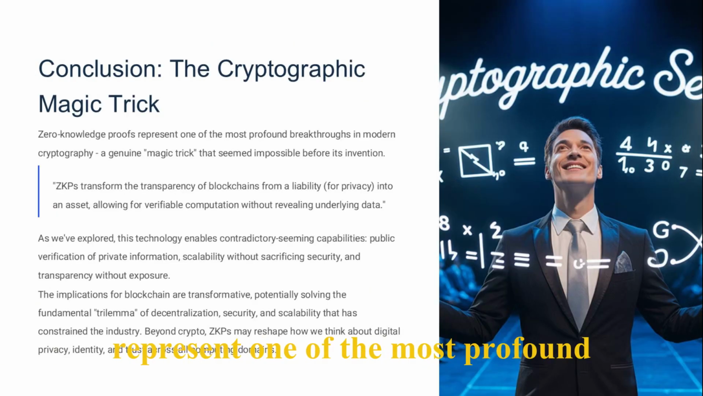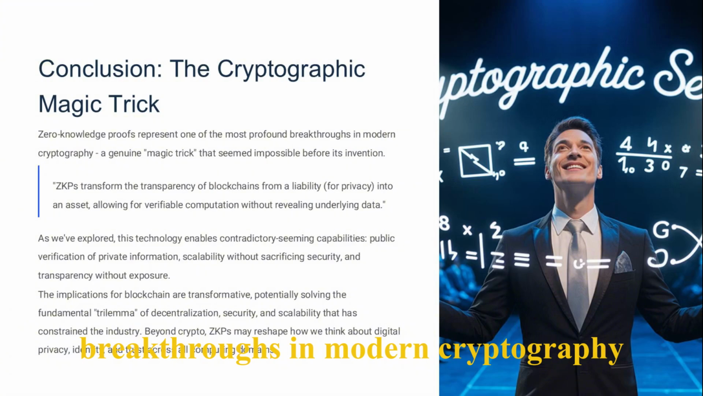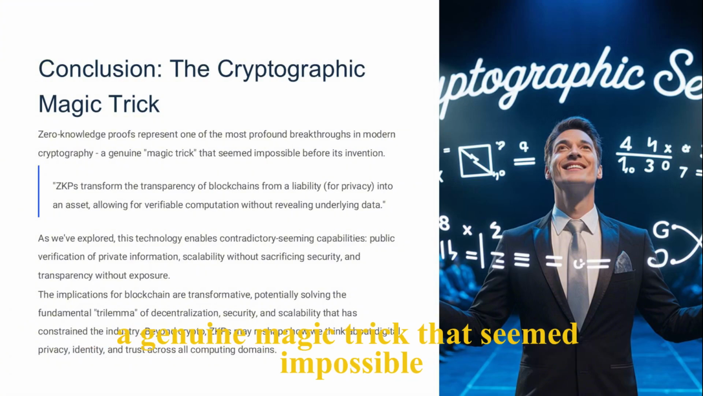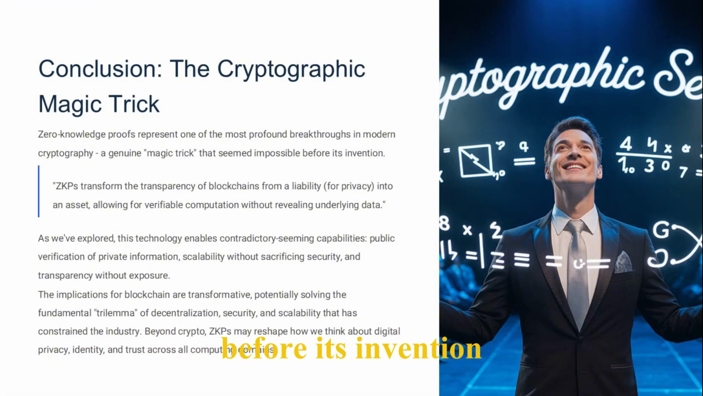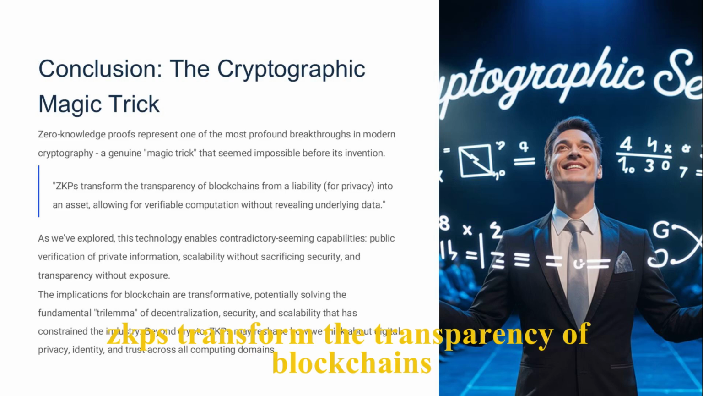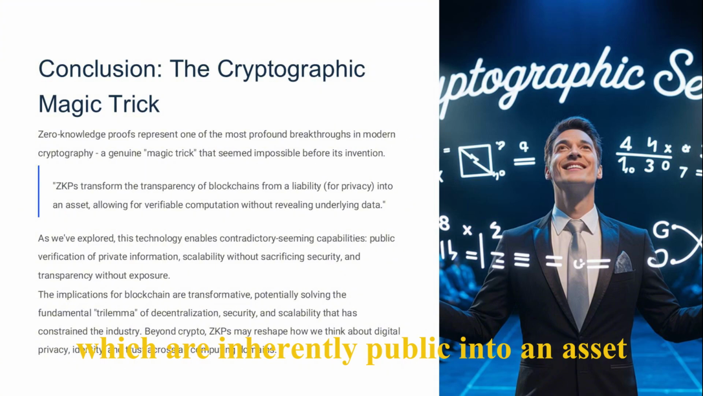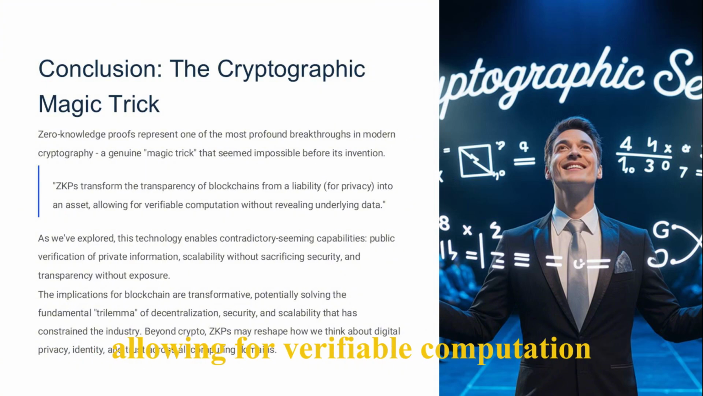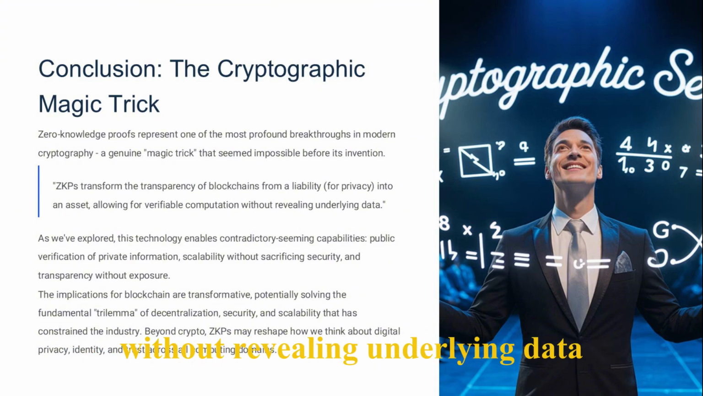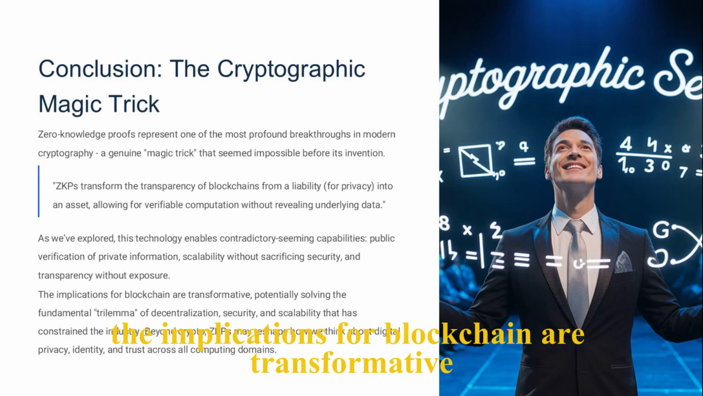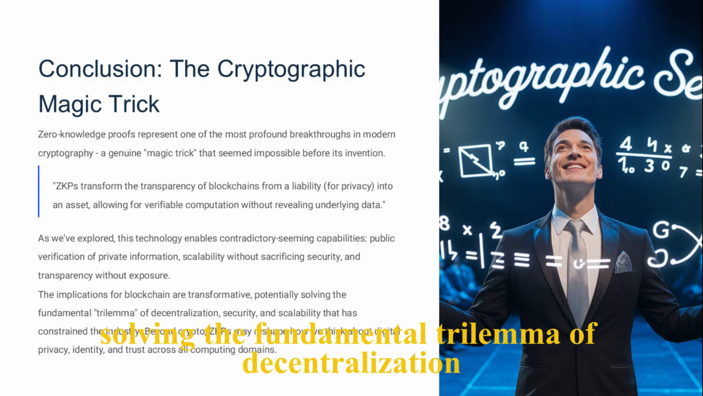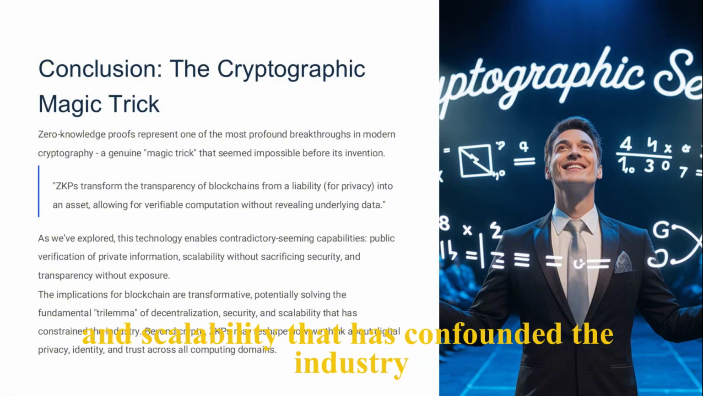Zero-knowledge proofs represent one of the most profound breakthroughs in modern cryptography, a genuine magic trick that seemed impossible before its invention. ZKPs transform the transparency of blockchains, which are inherently public, into an asset, allowing for verifiable computation without revealing underlying data. The implications for blockchain are transformative, potentially solving the fundamental trilemma of decentralization, security, and scalability that has confounded the industry.